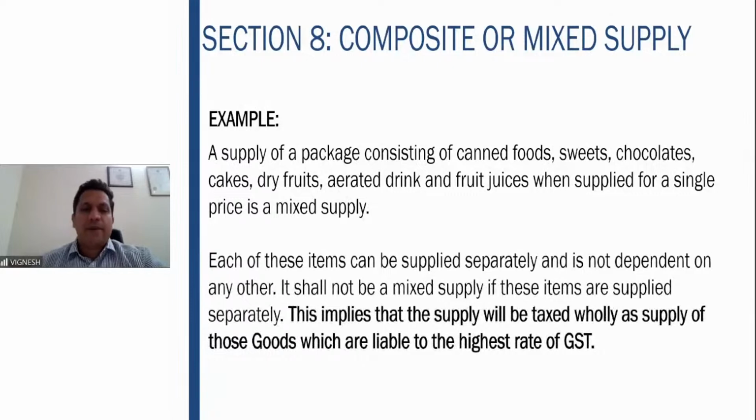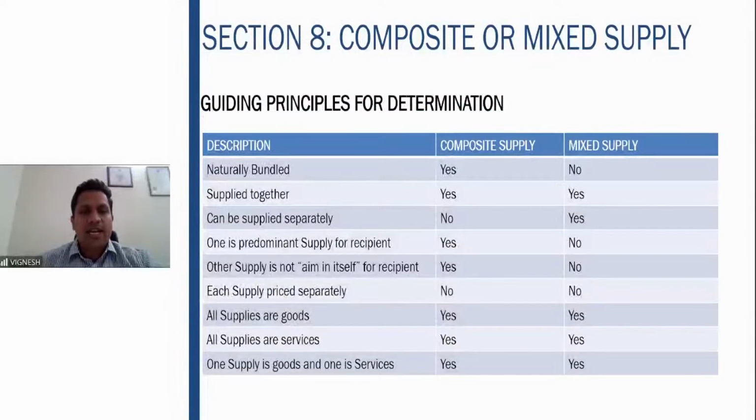Each of these can be supplied separately and is not dependent on the others. It shall not be a mixed supply if they are supplied separately. Therefore, it is taxed wholly as a supply of those goods which are subject to the highest rate of GST. Guiding principles for determination are all of these. Naturally bundled means composite. Supplied together, again, both composite and mixed can be that. Can be supplied separately: no in composite and yes in mixed supply.